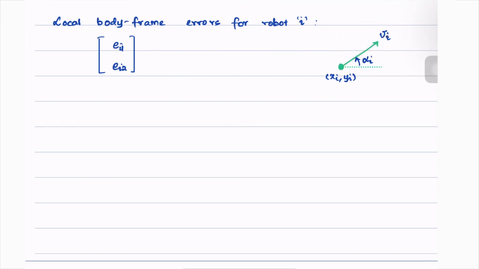Why is it easier? Because we have two control inputs. First is along V, and the second is along the lateral axis, which is the angular acceleration. Hence, it gets easier if we can specify the errors as well along these directions. So we'll specify the errors along these two directions.